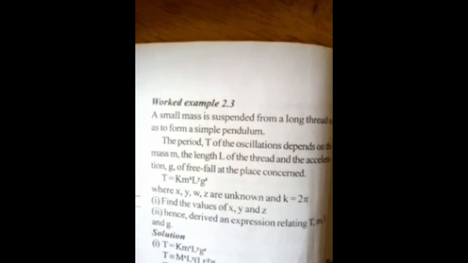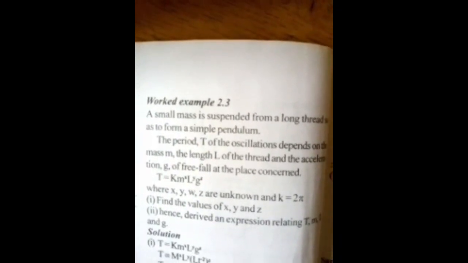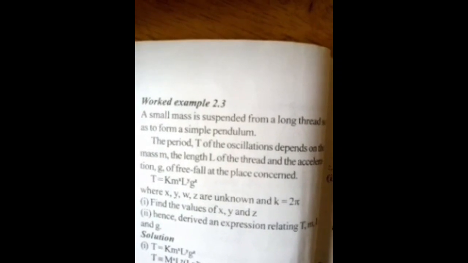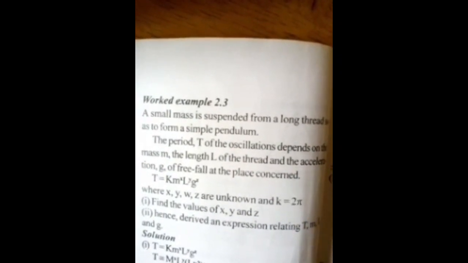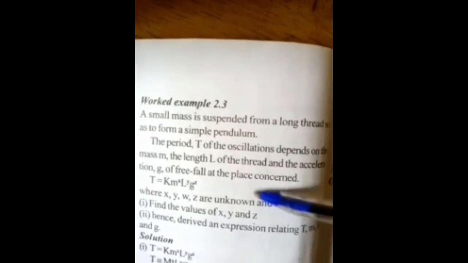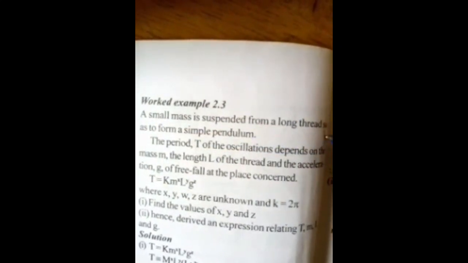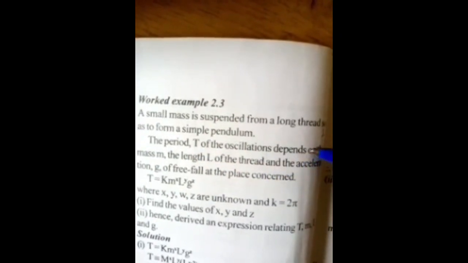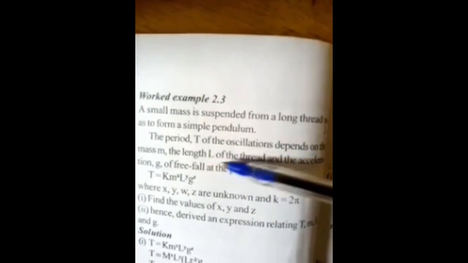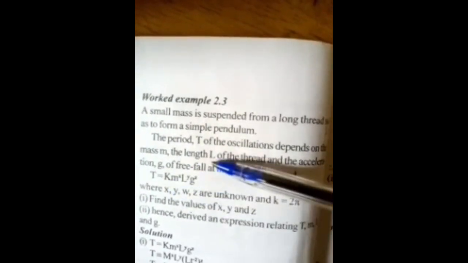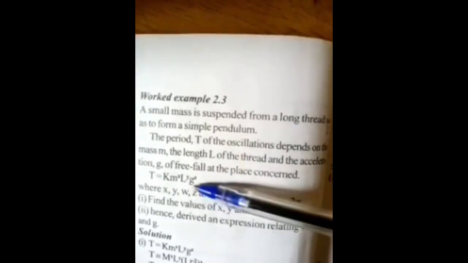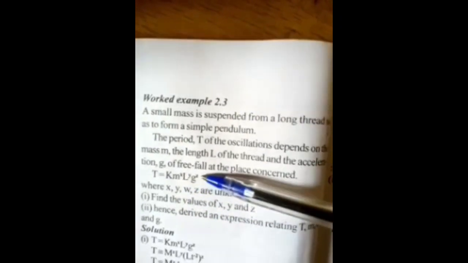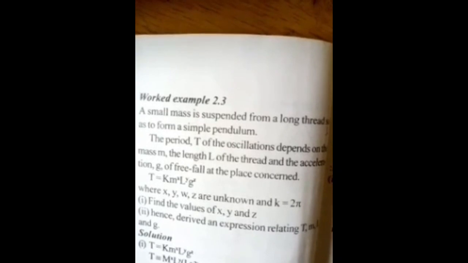So, like I said earlier, my reference materials are Essential Physics and New School Physics. So this is an example from Essential Physics, which I'll be explaining better. You have a small mass suspended from a long thread so as to form a simple pendulum. The period T of the oscillations depends on the mass M, the length L of the thread, and the acceleration G of free fall at the place concerned. So we're given the relationship, and we're asked to find the values of x, y, z, and hence derive an expression relating all these terms.